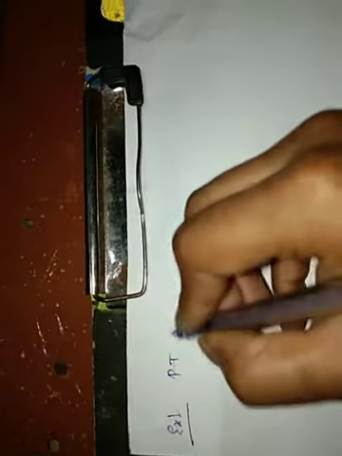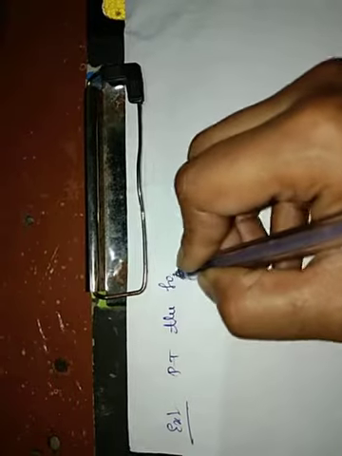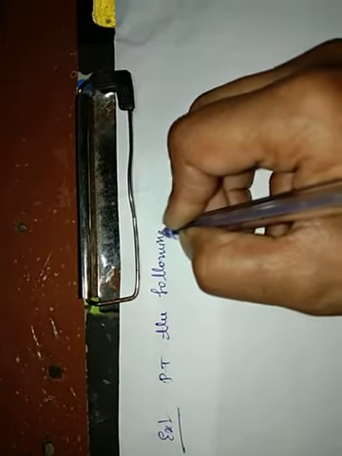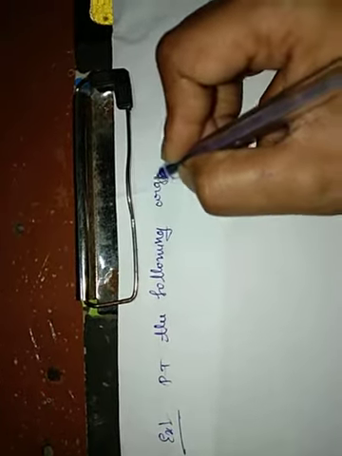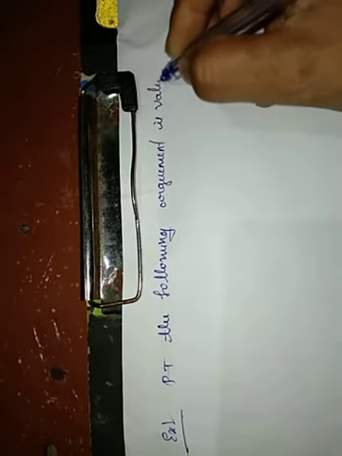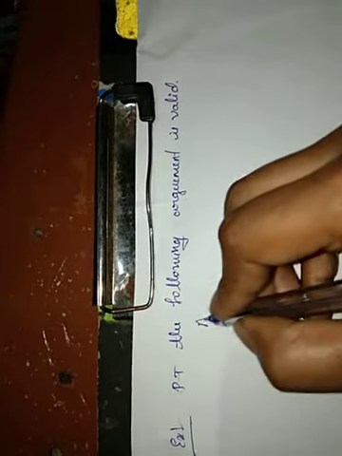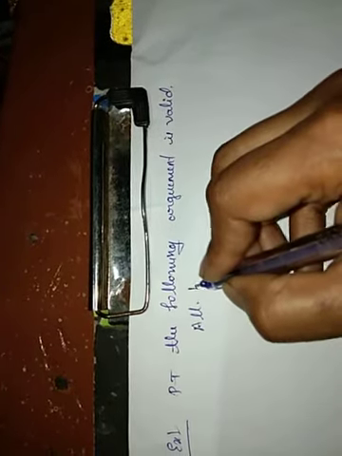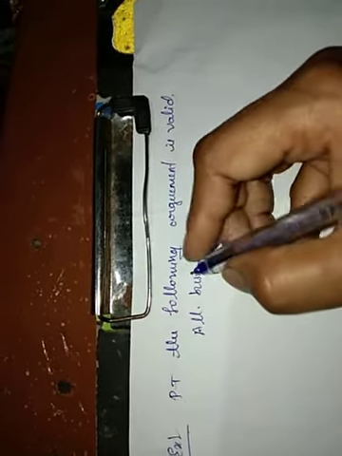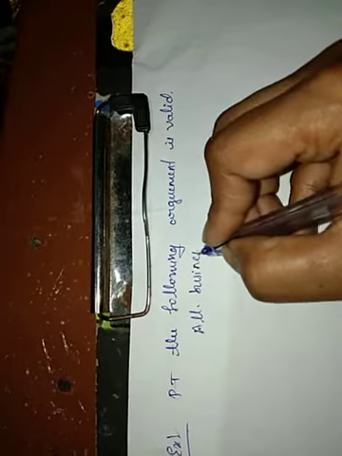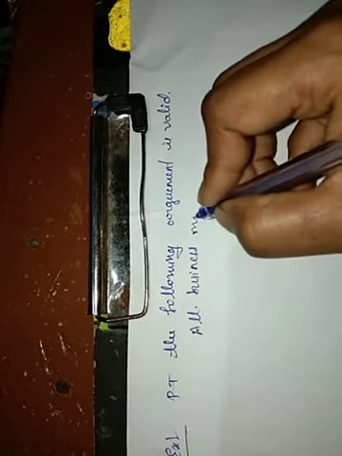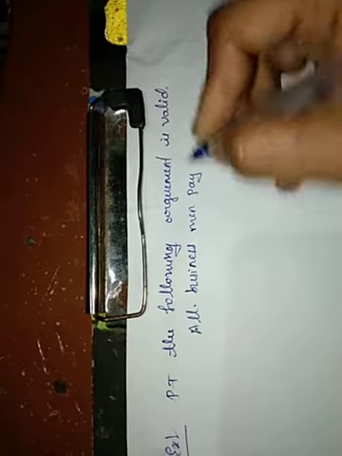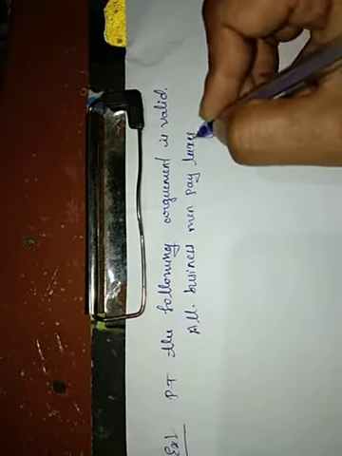So take down the example here. Prove that the following argument is valid. All businessmen pay taxes.